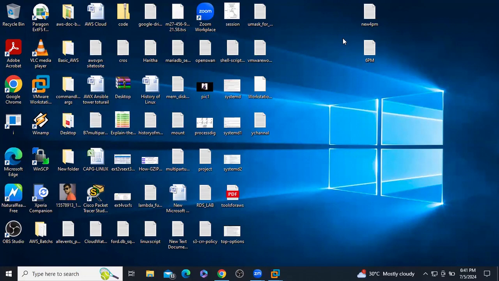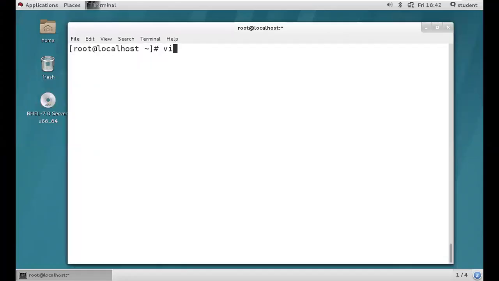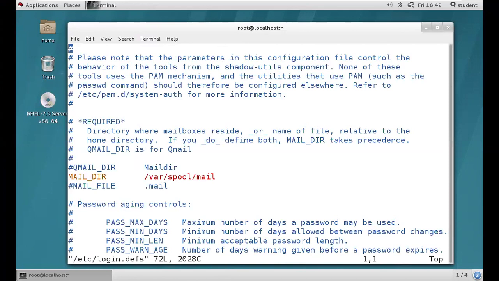Normal users start from 500 to 60,000 in old versions, and 1000 to 60,000 in new versions. Those default settings we can change with the help of this file. Most people don't know about this file. This is /etc/login.defs. Open this file, right? This file is related to password settings we can modify.